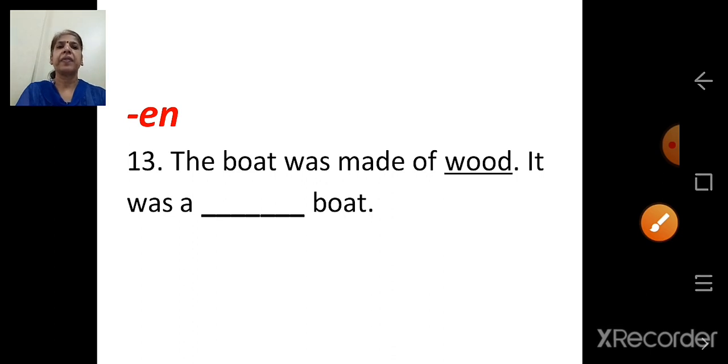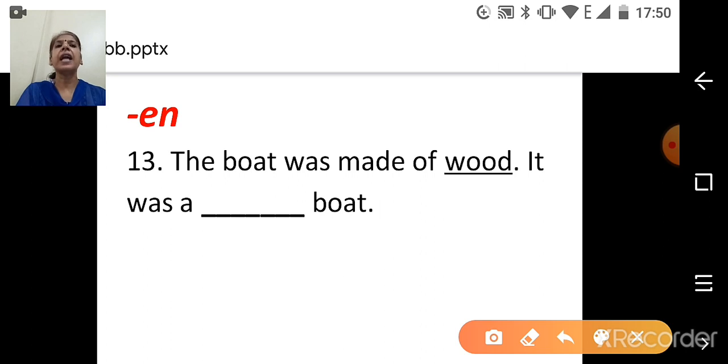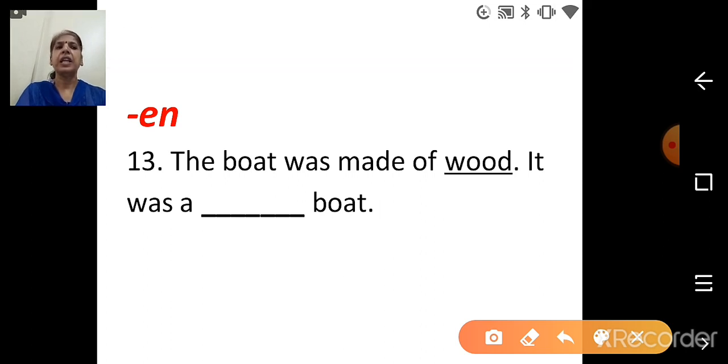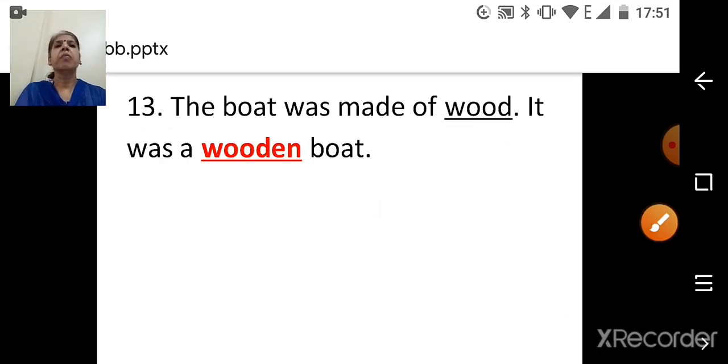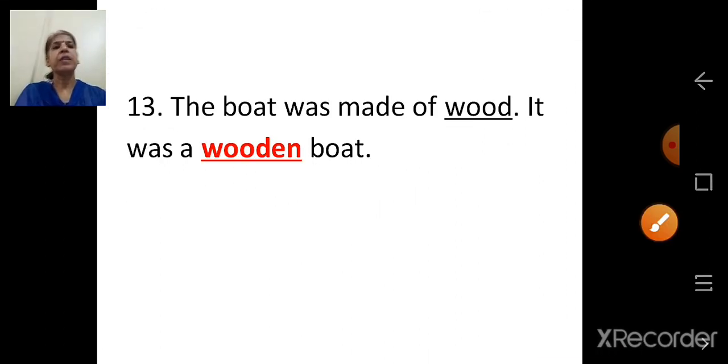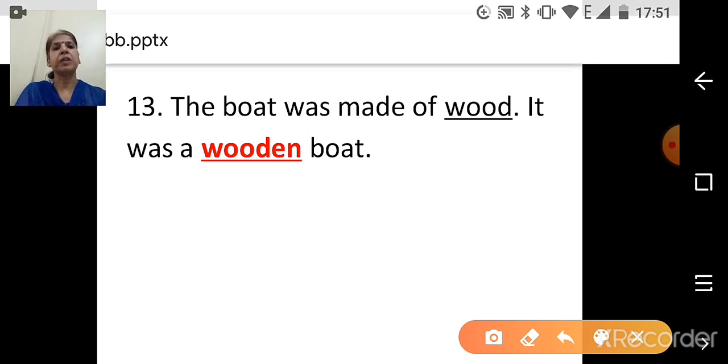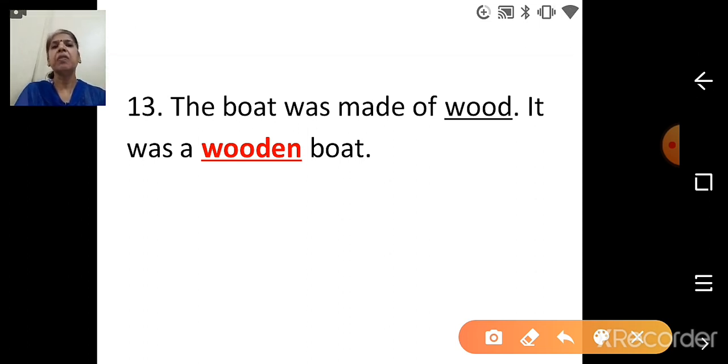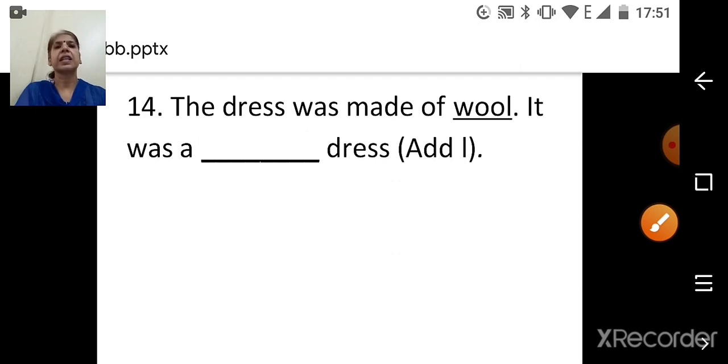Next. The boat was made of wood. It was a dash boat. The underlined word is wood. Now what do we have to do? En. So wood plus en, wooden. The answer is, it was a wooden boat. The boat was made of wood. It was a wooden boat.